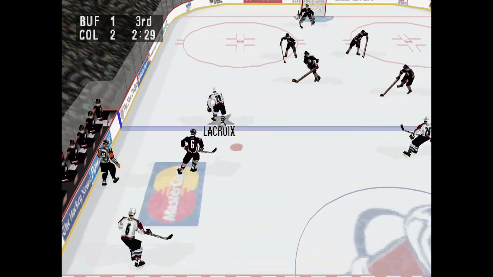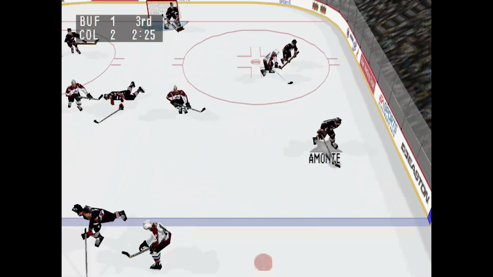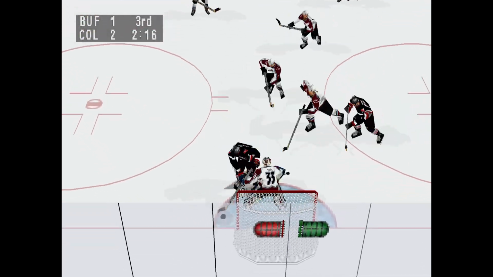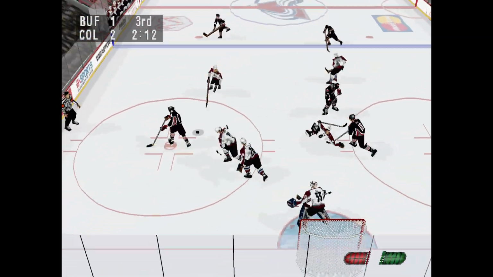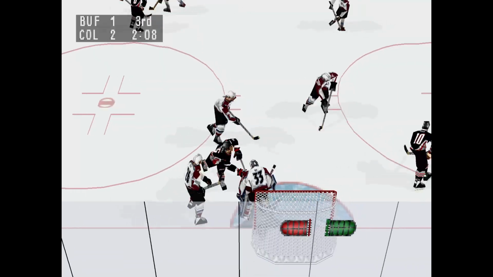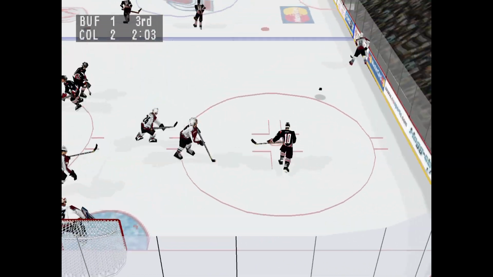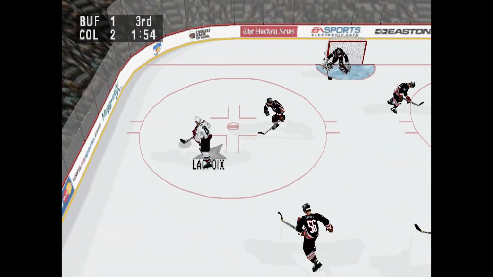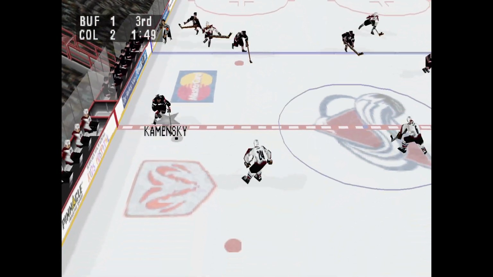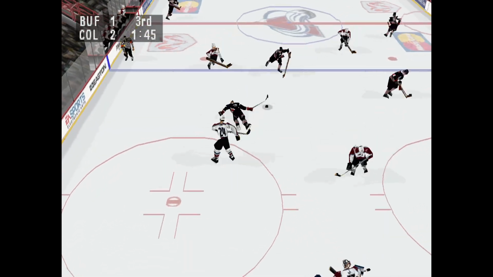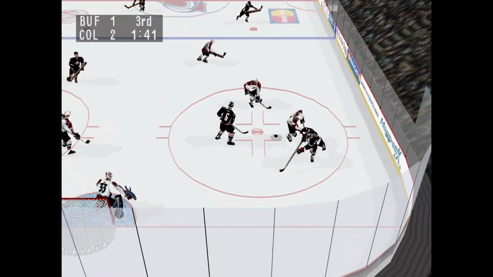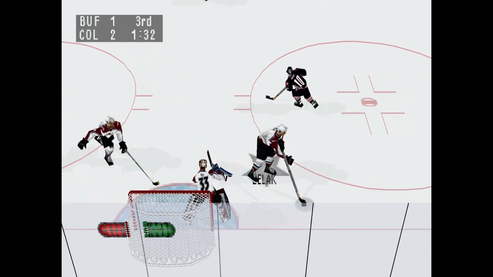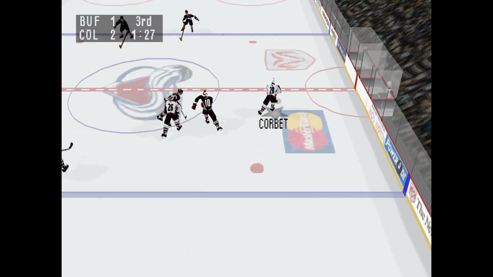Yell won the draw. Lacroix passes. Amante steals the pass. Holik gets hit. Shoots! And a great save by Roy. Great save. Rebound. He passes it ahead. Bilak moves the puck. Corbeil passes it across to Lacroix. Great hit! Holik passes. Short pass to Amante. Blocker save by Roy. He passes. He plays the puck to Bilak.